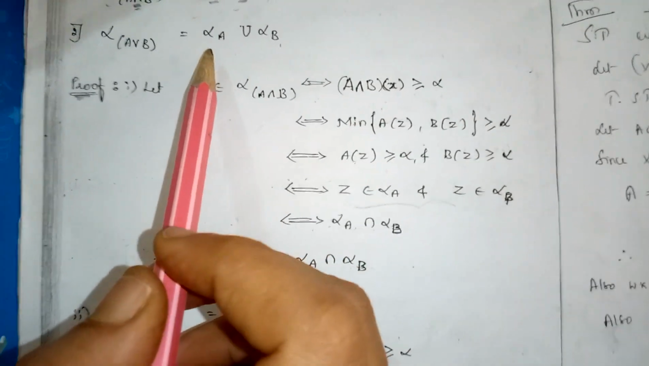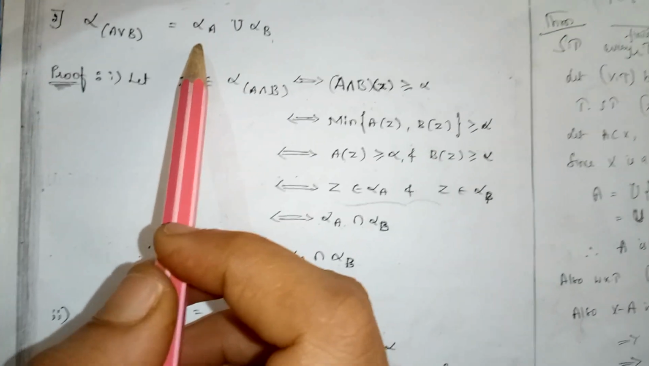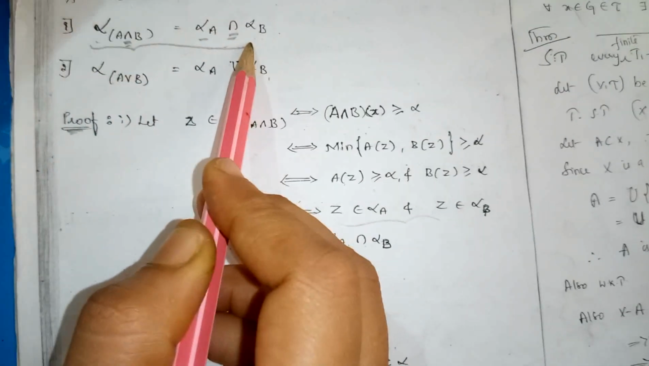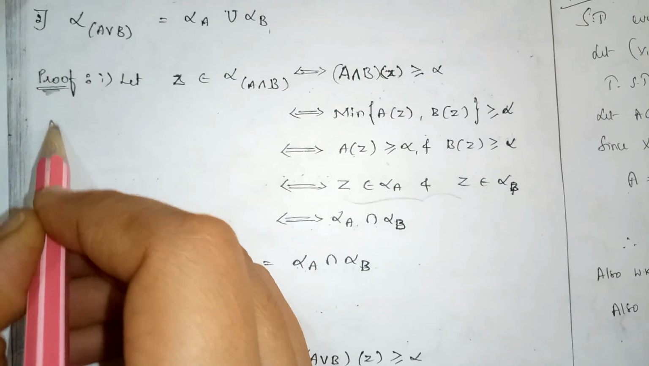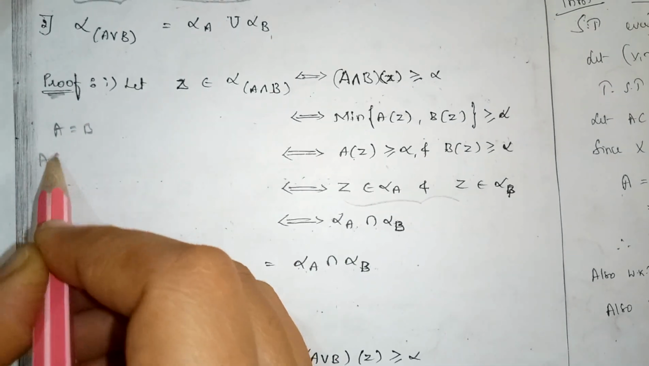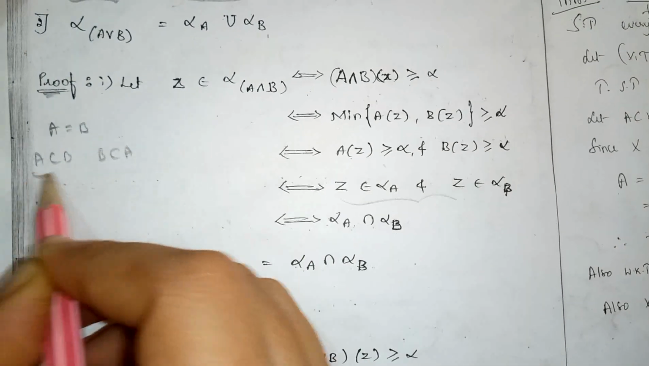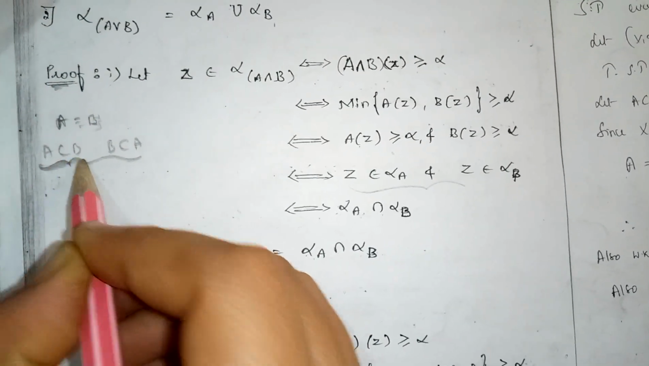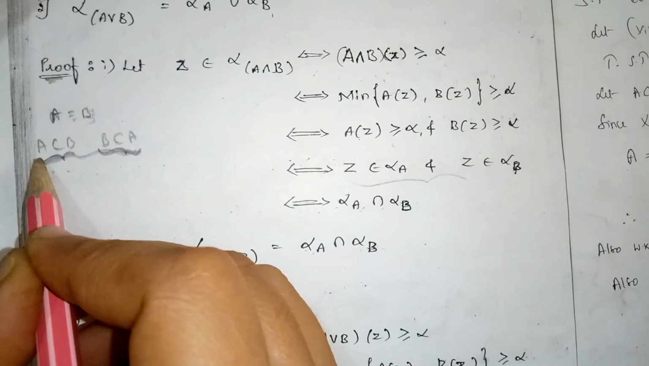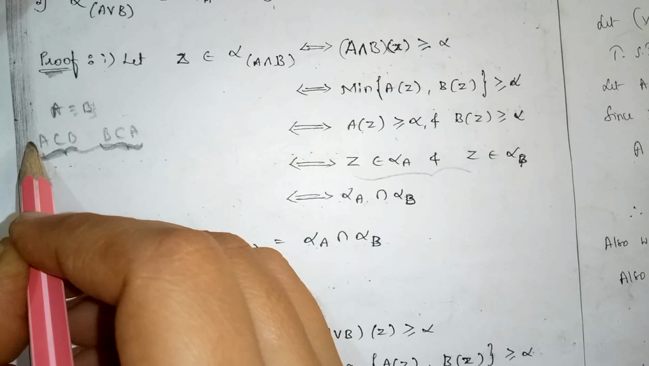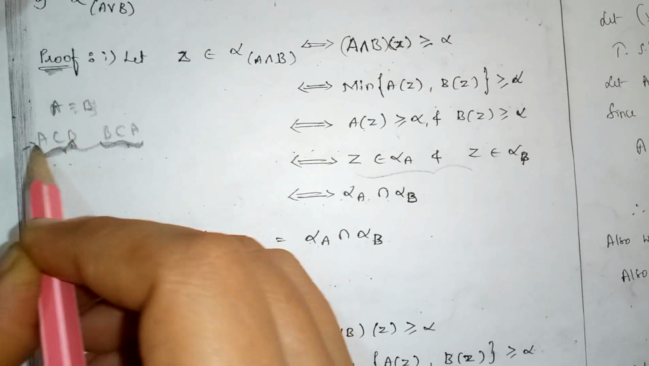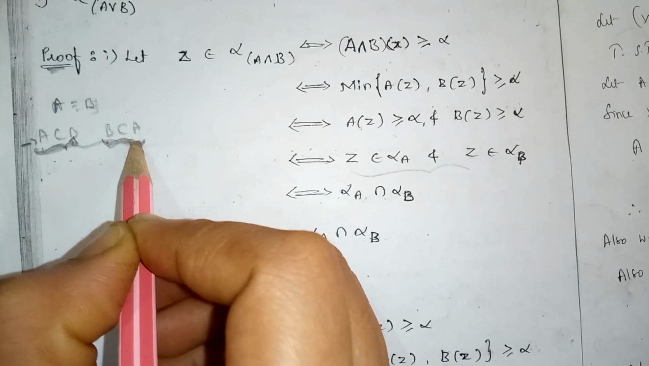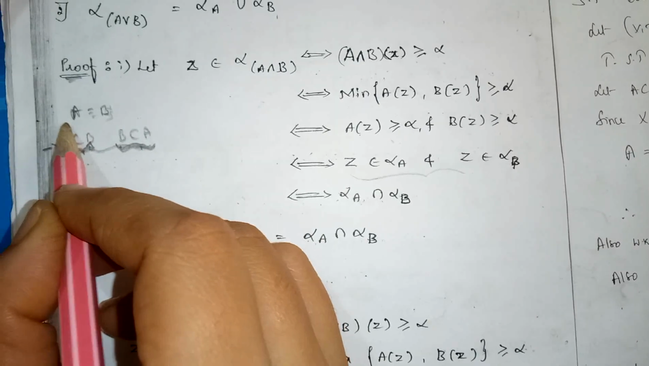Here what are the given conditions? A and B are two fuzzy subsets of X and alpha, beta belong to the closed interval 0, 1. This is proved by our set theory condition. When we say that two sets A equal B, that means A is a subset of B and B is a subset of A. When you say that A is a subset of B, every element of A is also present in B. Similarly, we have to prove that B is a subset of A. Using this condition, we have to prove this condition.